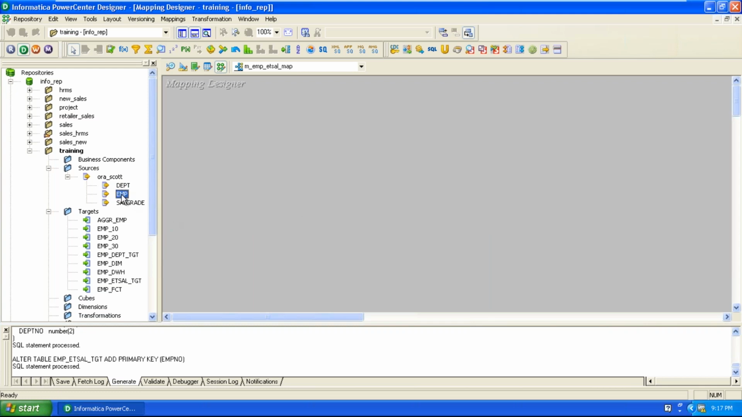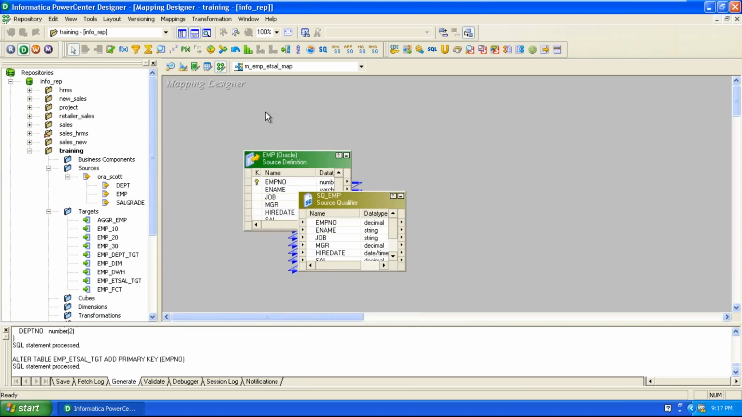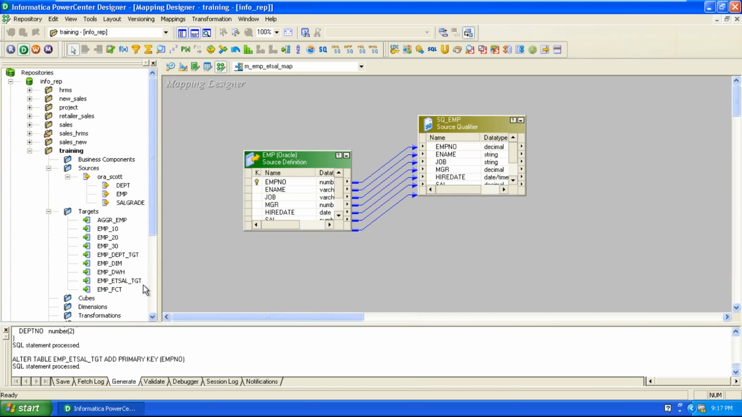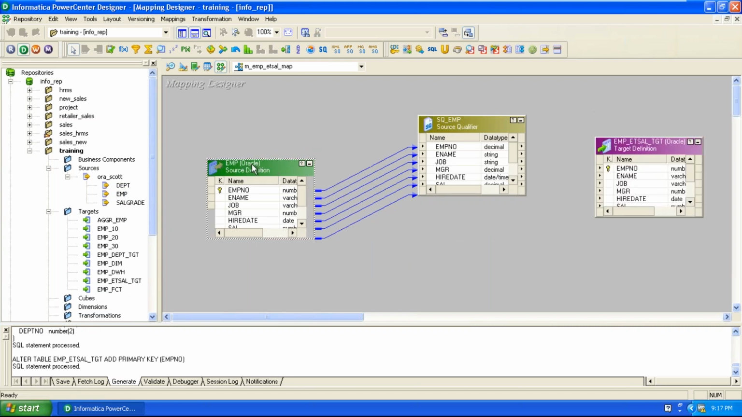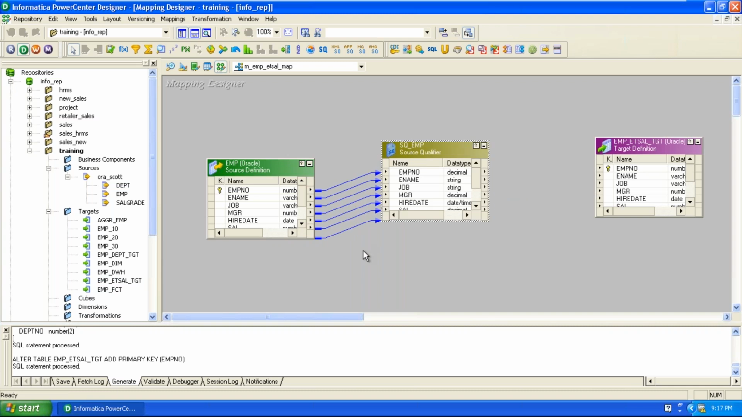Next select the source, then drag and drop it to the mapping designer. Next select the target, drag and drop it to the mapping designer. The source is available, the target is also available. What is the next step here? From the source, extract the data, and to the target, load the data.